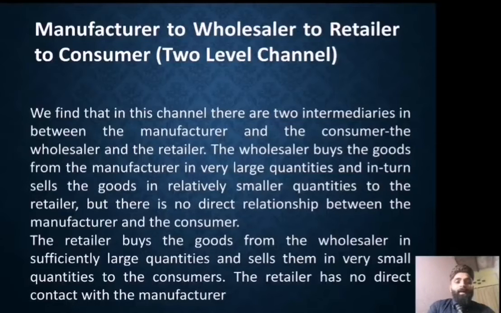The wholesaler buys the goods from the manufacturer in very large quantities and in turn sell the goods in relatively smaller quantities to the retailer. But there is no direct relationship between the manufacturer and the consumer. The retailer buys the goods from the wholesaler in the sufficient large quantities and sell them in very small quantities to the consumer. The retailer has no direct contact with the manufacturer.